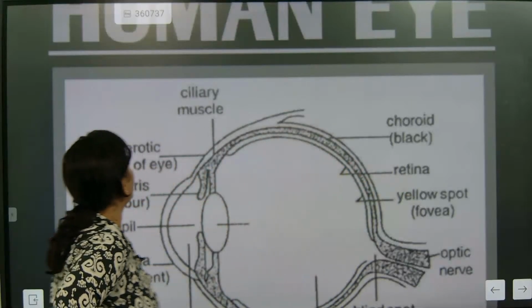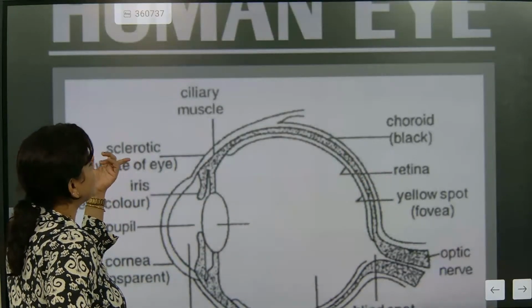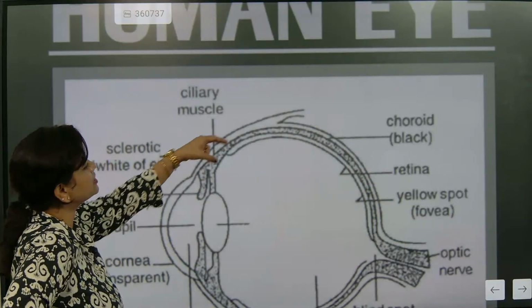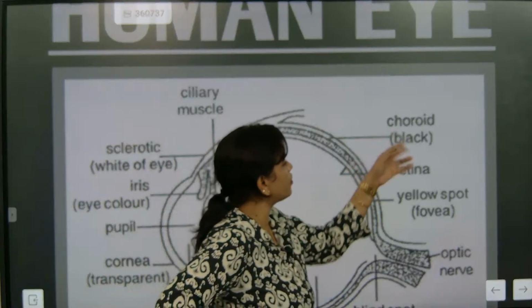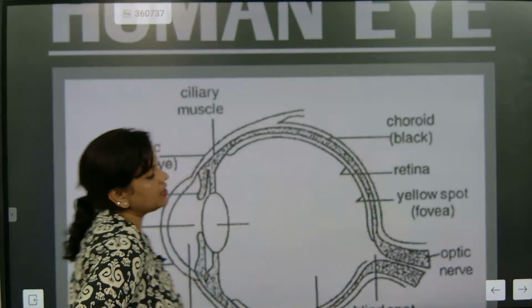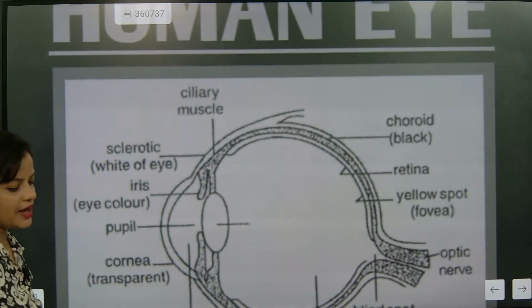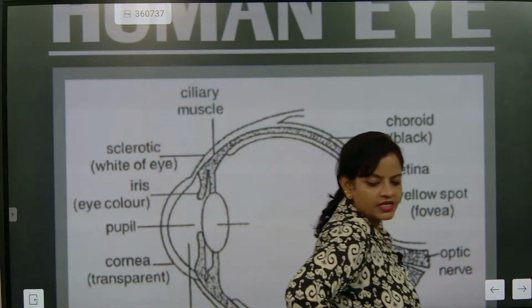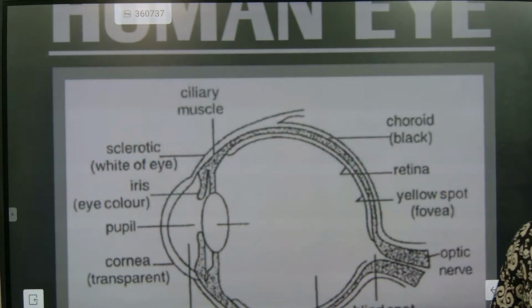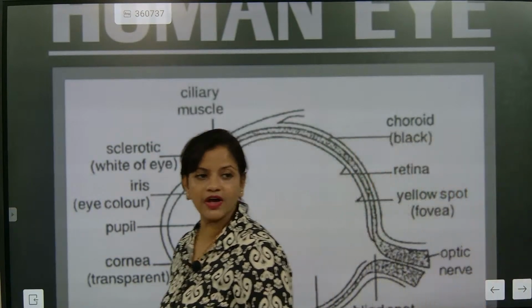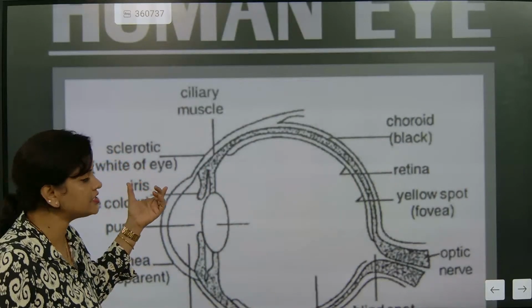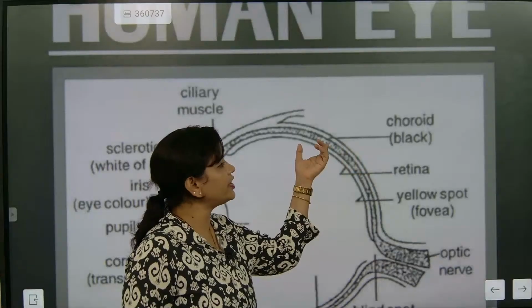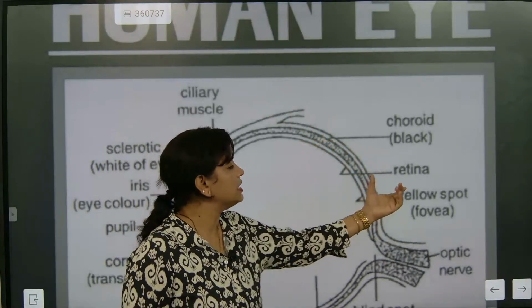Another important part is the sclerotic. That sclerotic is the white part. It is exactly covering, and this is the retina. Choroid, what color? Black color. Understood? So everything is done, sclerotic: the white of the eye is called the sclerotic. Again, one more time, what portion of the eye is called the sclerotic? This is the choroid. Choroid is in what color? Black color. This is the retina.